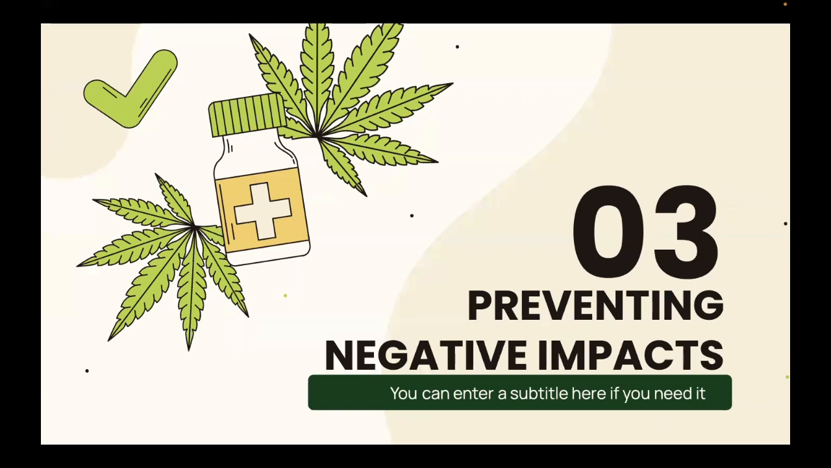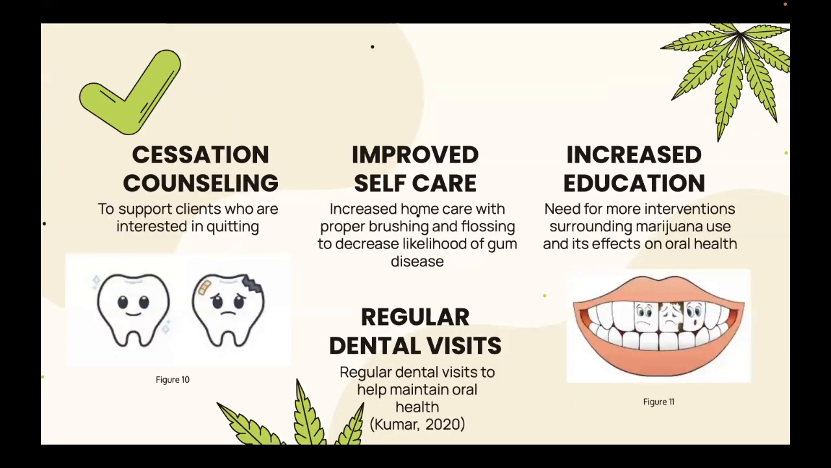Now we will discuss things that can be done to prevent some of the negative effects caused by marijuana use. One way to prevent the negative impacts on oral health is to decrease the use of marijuana. Cessation counseling can help individuals who are interested in stopping use. Dental professionals are also in a good place to deliver this counseling to their clients and can provide behavioral and pharmacological support for cessation. Dental professionals should bring up cessation counseling to see if the client is motivated to make a change.